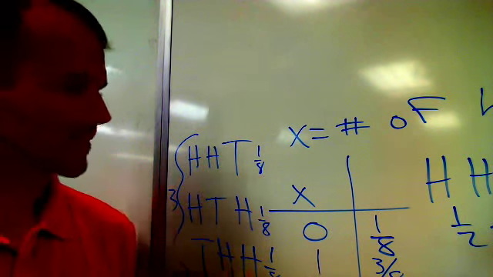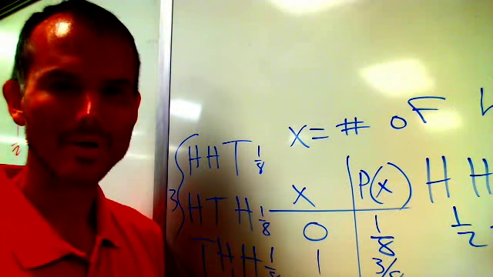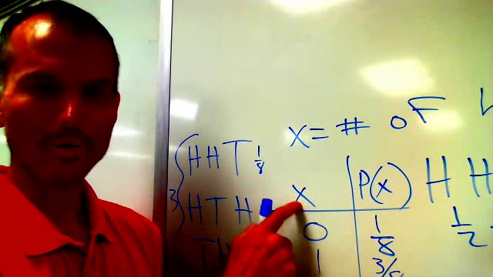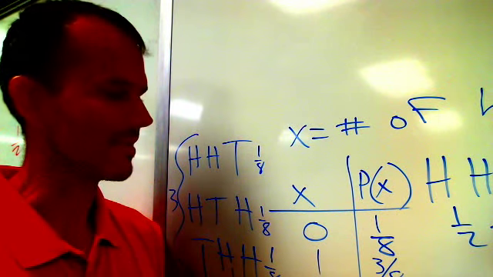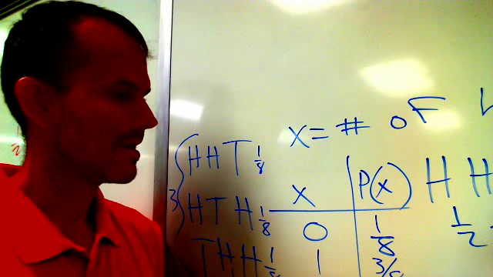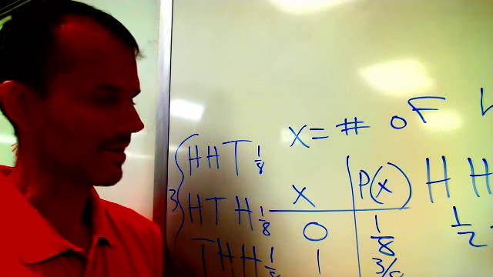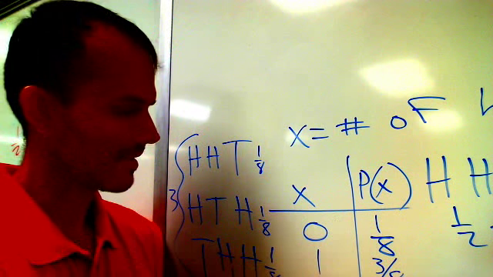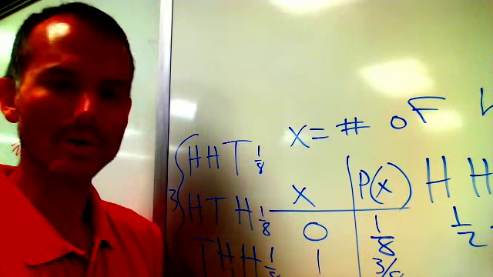Now, this is a probability distribution for the random variable x, where x is defined as the number of heads that you get during this chance experiment. So this is one form that a probability distribution can take on. You've got the possible values of x and then the probabilities of those values occurring.